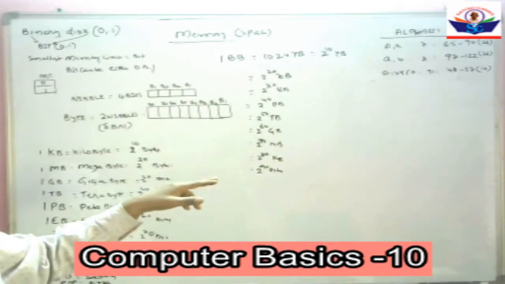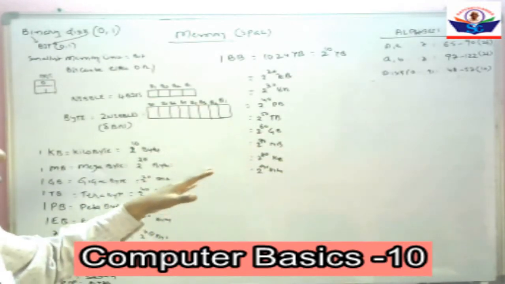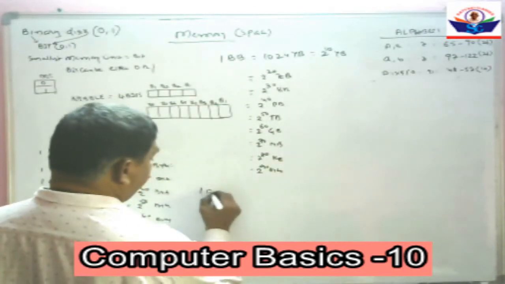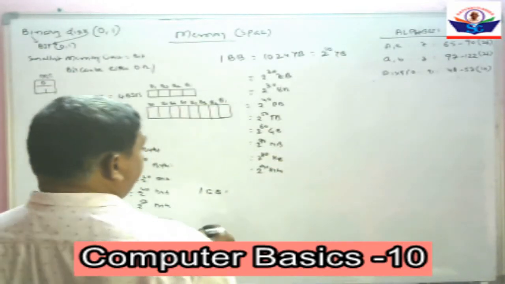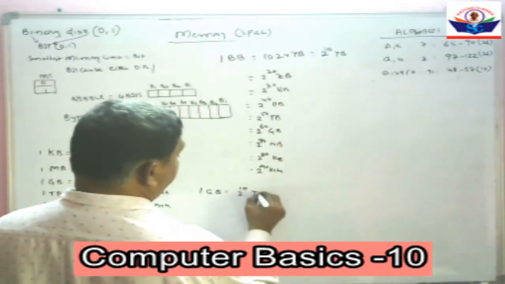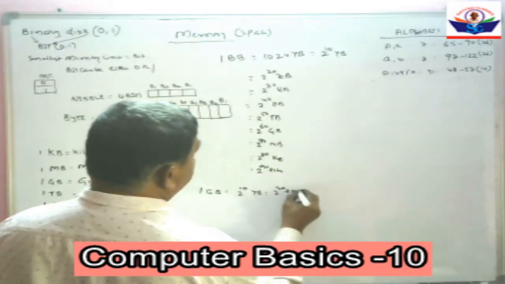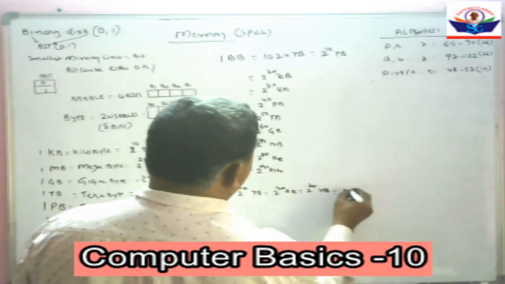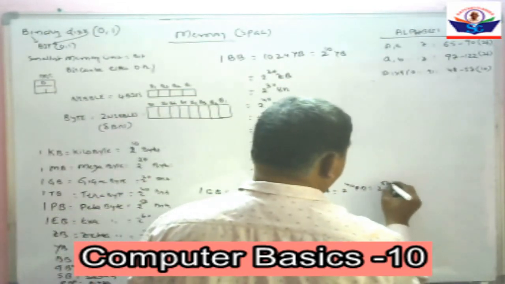In terms of kilobytes, it is 2 to the power of 80 kilobytes. In terms of bytes, it is 2 to the power of 90 bytes. So one Bronto byte is equal to 2 to the power of 90 bytes. That means 2 to the power of 10 yottabytes, 2 to the power of 20 zettabytes, that is equal to 2 to the power of 30 exabytes, 2 to the power of 40 petabytes, 2 to the power of 50 terabytes.